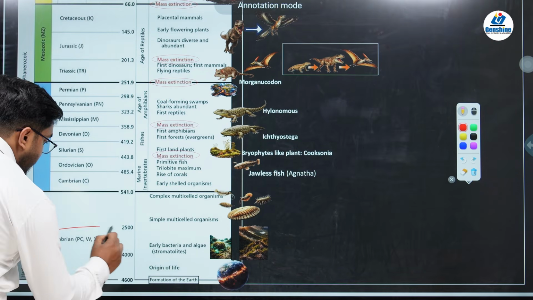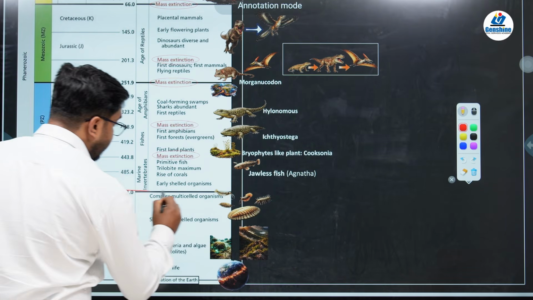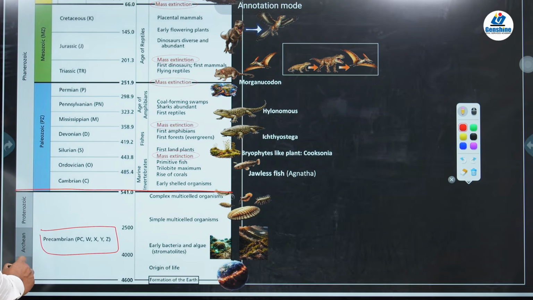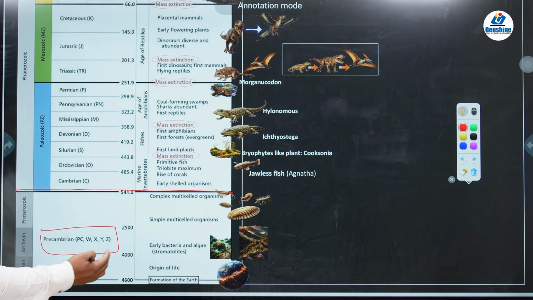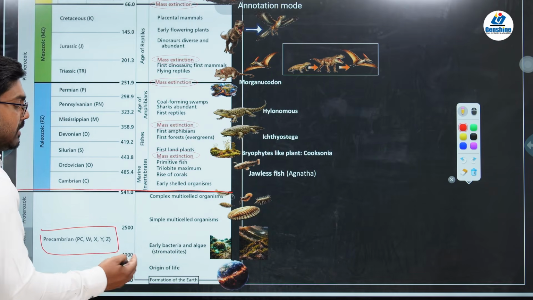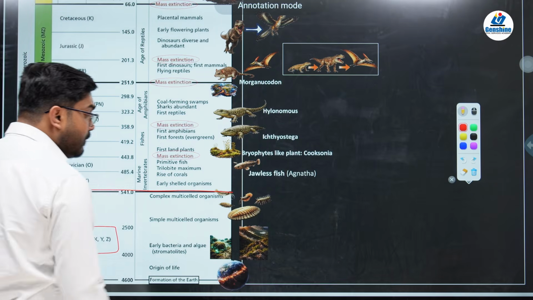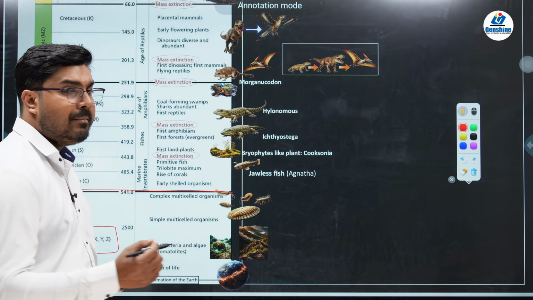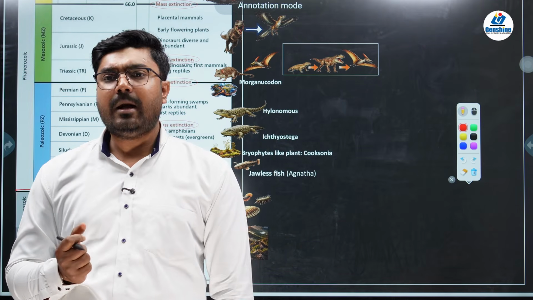We saw that this particular division is called the Precambrian division, which has three eons: Hadean, Archean, and Proterozoic. In the Hadean, what happened? The earth cooled down, and there was the formation of oceans and other landforms. During this time there was bombardment of the earth's surface by meteoroids and volcanic eruptions.